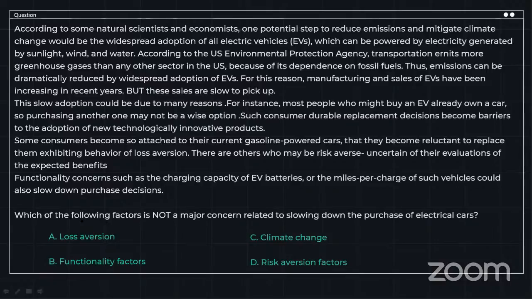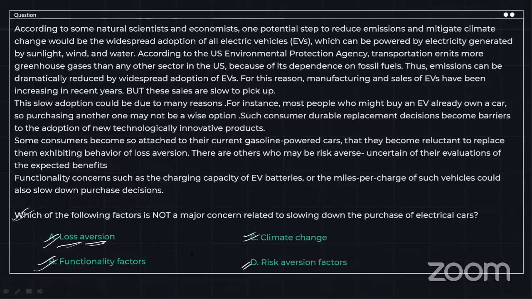Okay, let's see. Loss aversion. What is the meaning of loss aversion? So you also had a question that was asking you the meaning of loss aversion. Loss aversion means an overwhelming fear of losing something. That means you are trying to evade or avert loss. You don't want to embrace loss. That means you are very fearful of loss. That is loss aversion. Functionality factors, climate change, or risk aversion factors.